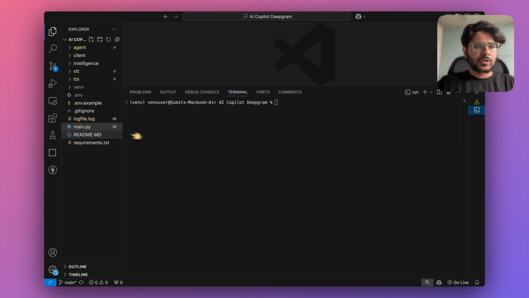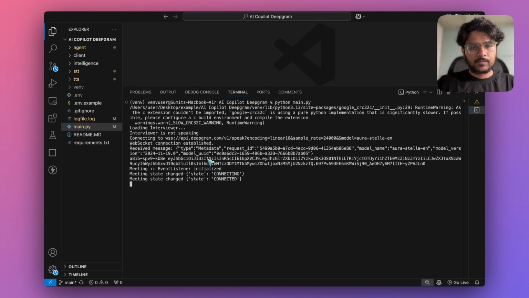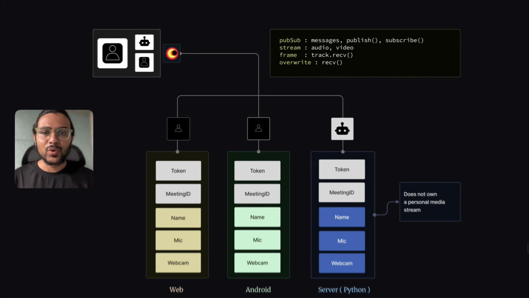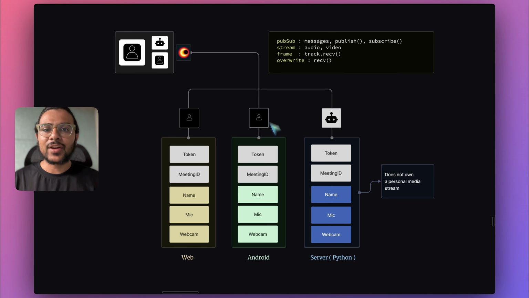Final step is to run this main file. As you can see, this bot is connected to this online meeting. I'm your AI Cobalt. That's great. Now let's try to understand how this bot joins an existing meeting and why you should use Python SDK.